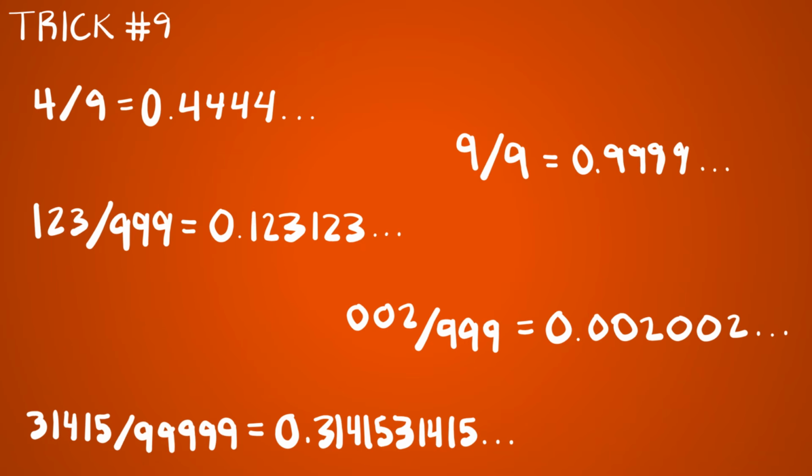Trick number 9. Repeating decimals. To create a repeating decimal of a certain sequence of digits, divide that sequence by a number of all 9s with the same length as that sequence.